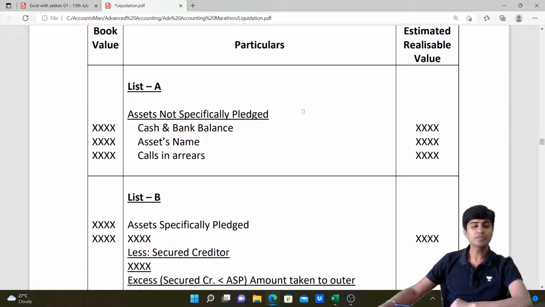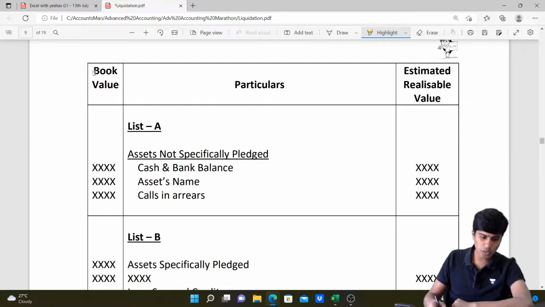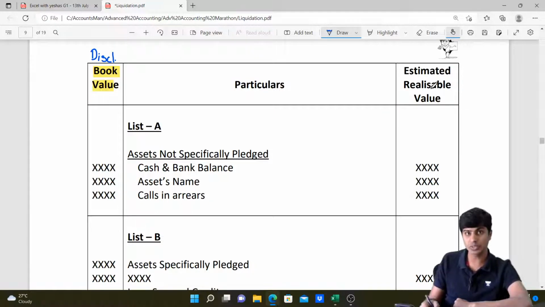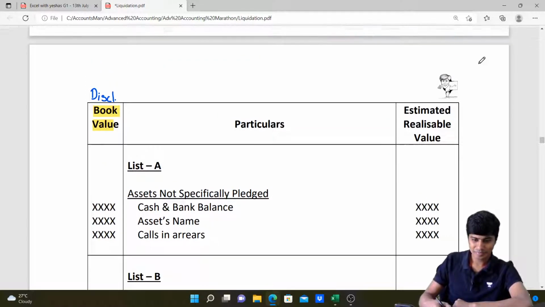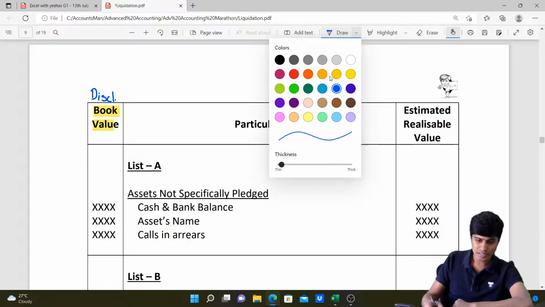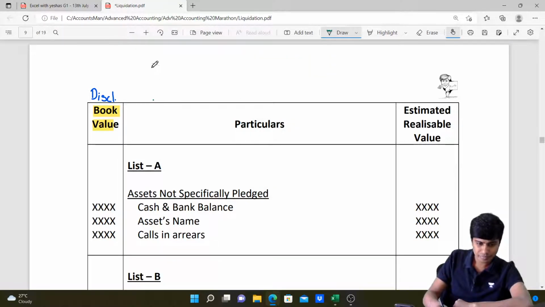Then we'll have two columns. One, the book value column for amount. This is basically for the purpose of disclosure. And this is the estimated realizable value. What is the money that we are expecting to receive on sale of that asset? The difference between this book value and estimated realizable value will lead to surplus or deficiency. Let me write that. Surplus I'll write in green. Rest of it I'll write in black.